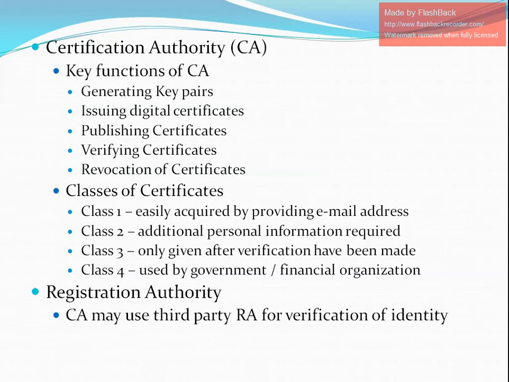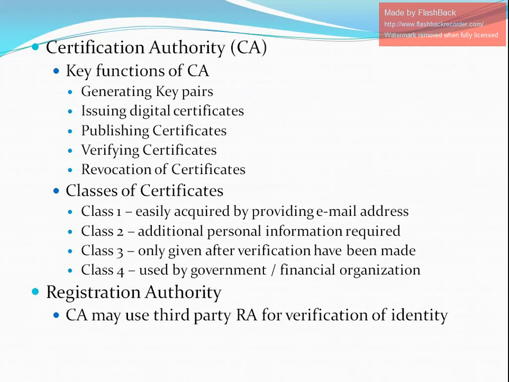The next function is publishing the certificate. After issuing the certificate, the certification authority needs to publish it so that users can find it. There are two ways to achieve this. One is to publish the certificate in the equivalent of an electronic telephone directory. The other is to send your certificate out to those people you think might need it, by one means or another. The next key function is verifying certificates.